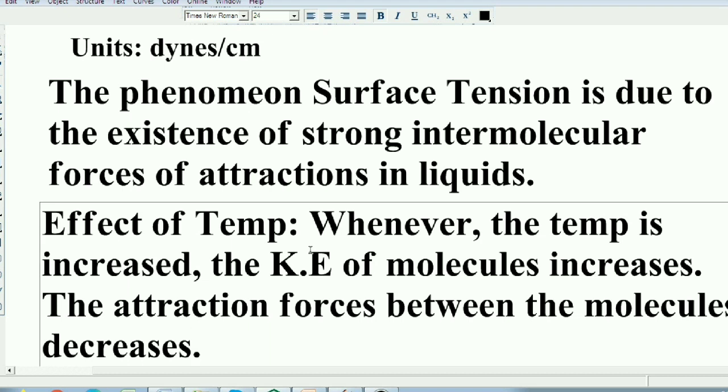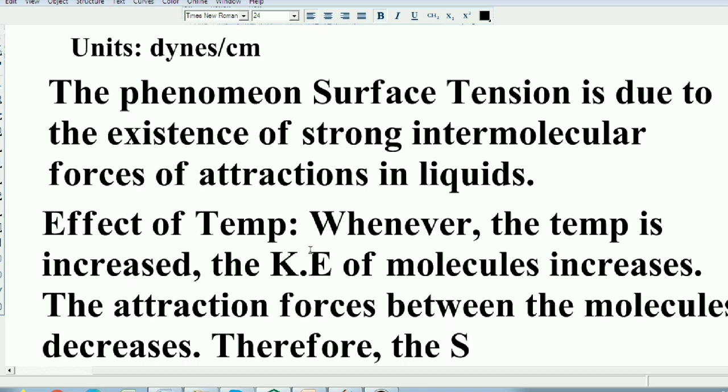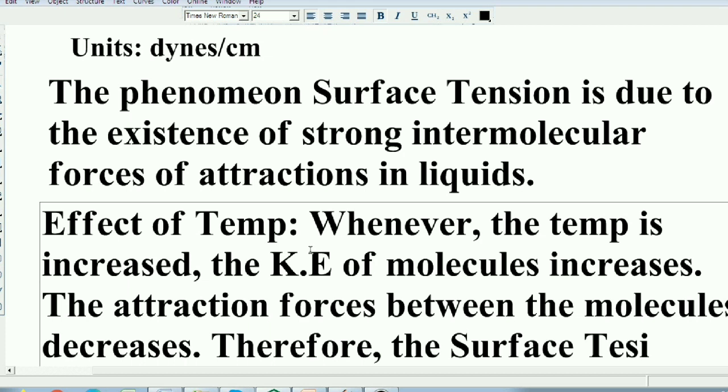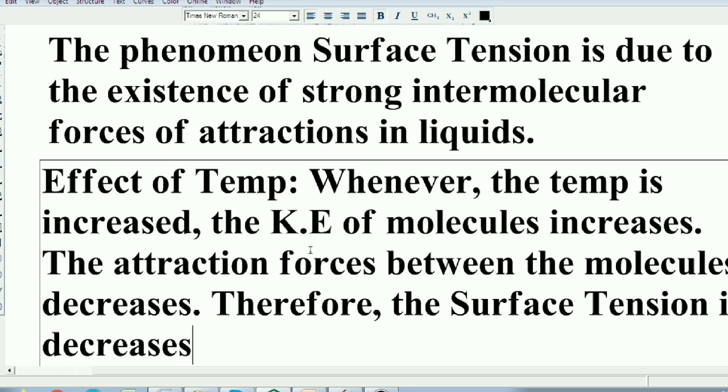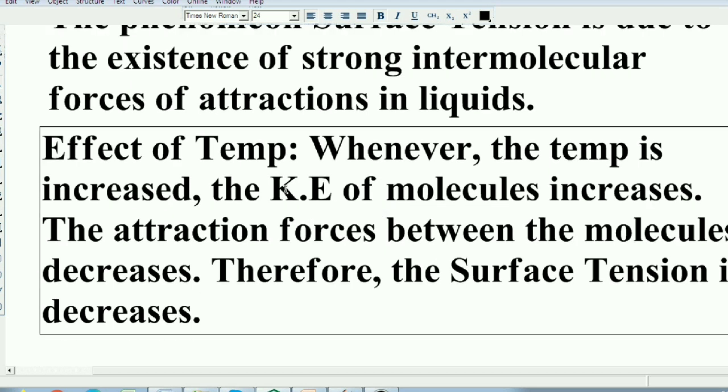Therefore the surface tension decreases when the temperature is increased. So due to the increase in temperature, the kinetic energy of molecules also increases in liquids.